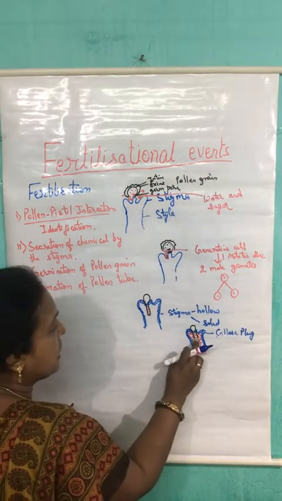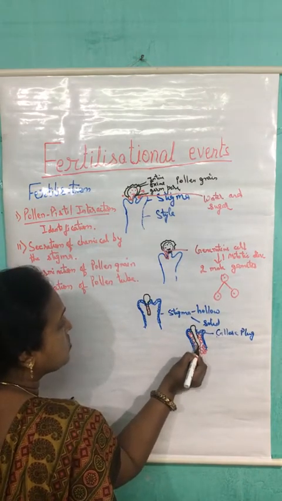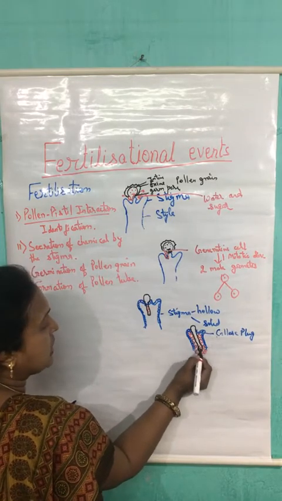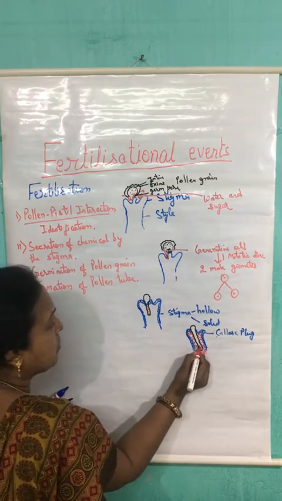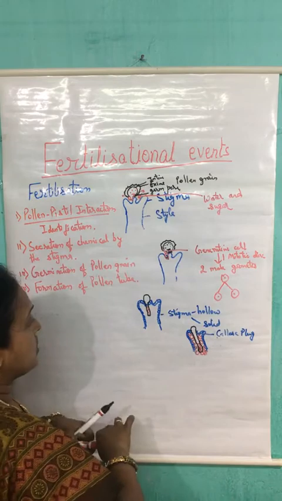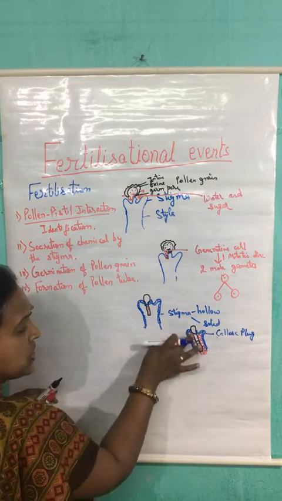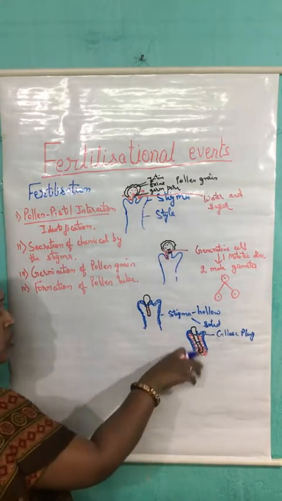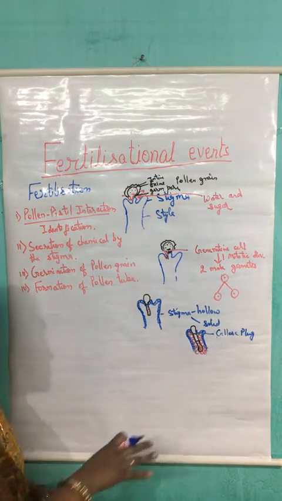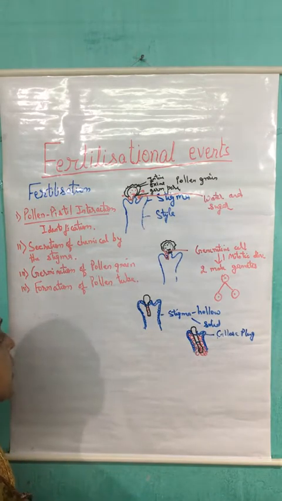Now again, after some time, when it starts moving, and again it leads to the formation of the pollen tube in this way, again we have seen the two male gametes will come here, again the cytoplasmic content and all. Here it will start forming the callose plug. Already one callose plug was formed there. So in this way, as the pollen tube formation takes place, after some interval of time, the formation of the callose plug will take place, which prevents the backward movement of the male gamete.